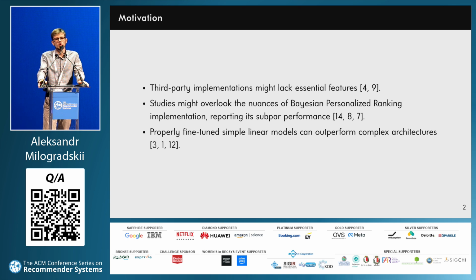While BPR's widespread adoption has led to numerous third-party implementations, many of them lack essential features, leading to inconsistencies and suboptimal performance, which was also shown to impact other models as well. Additionally, many studies using BPR as a baseline omit a detailed description of its implementation and crucial components. However, it has been shown that careful tuning of hyperparameters in linear models can bring their performance close to state-of-the-art methods. All of these issues highlight the potential need for a thorough reassessment of the BPR model, which was surprisingly absent in numerous influential reproducibility papers.